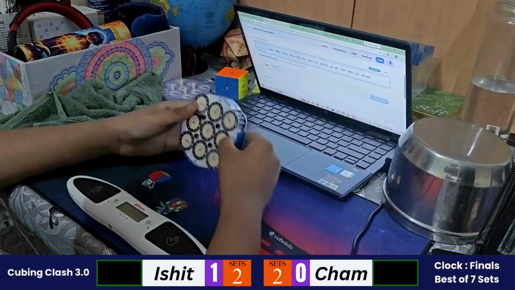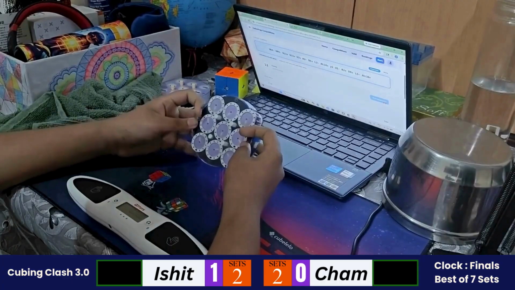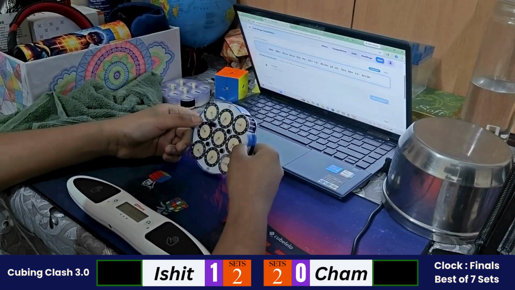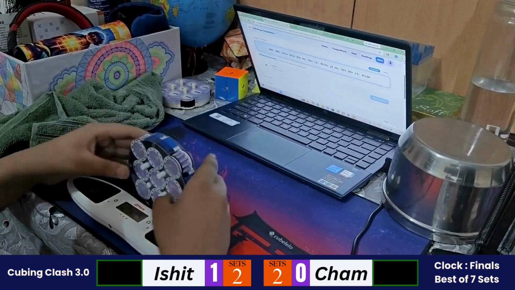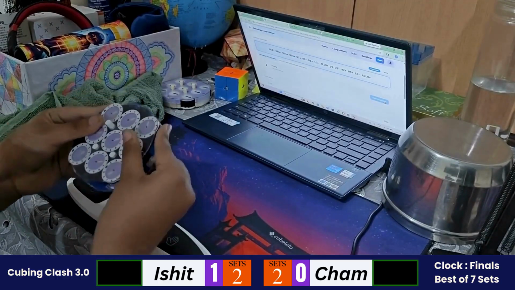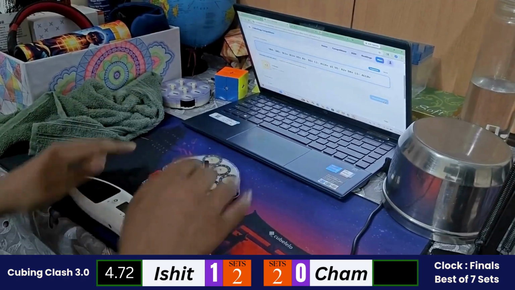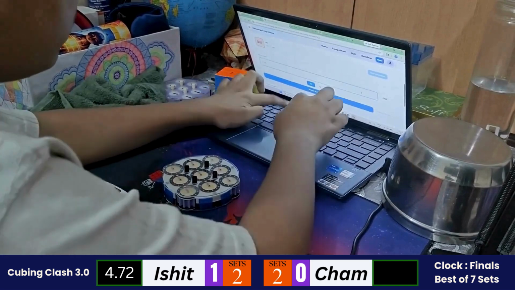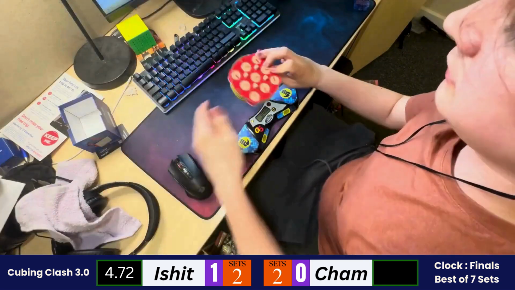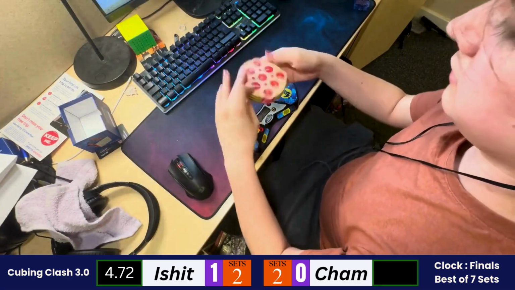Ishit is starting with the second solve. Inspecting it. So yeah, Ishit has started the solve, the second solve of the set. Quick turning, a little bit of a mess up, I feel, but a 4.72, so not too bad. So Cham needs to beat a 4.72. Let's see if he can do it or not.